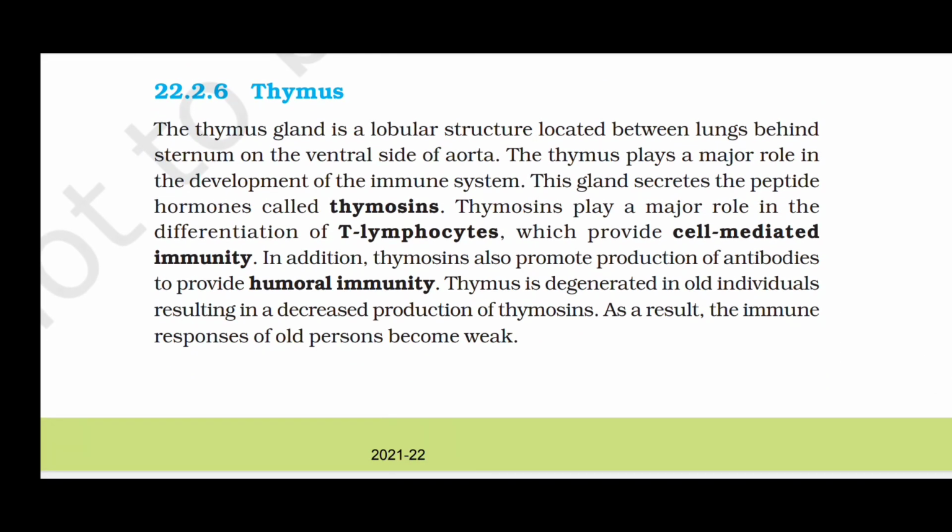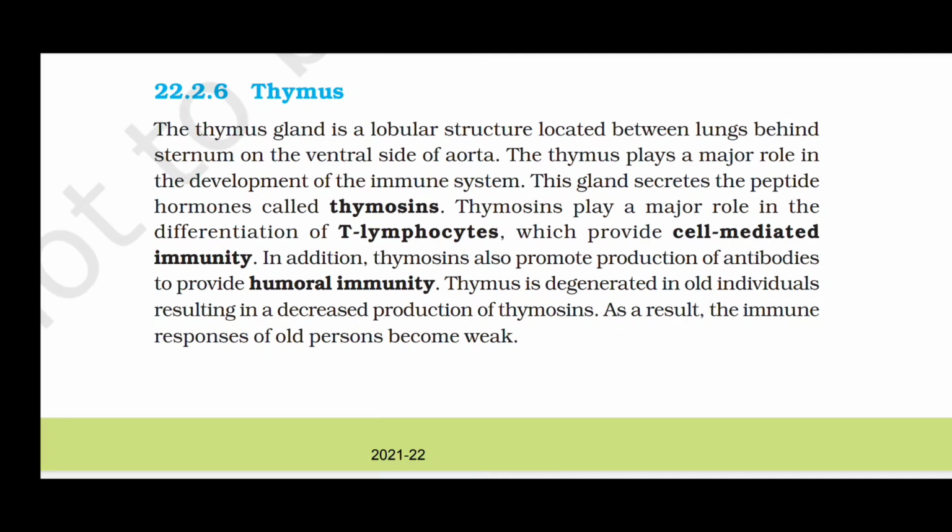Thymus. The thymus gland is a lobular structure located between the lungs, behind the sternum, on the ventral side of the aorta. The thymus plays a major role in the development of the immune system. This gland secretes the peptide hormones called thymosins. Thymosins play a major role in the differentiation of T lymphocytes, which provide cell-mediated immunity.